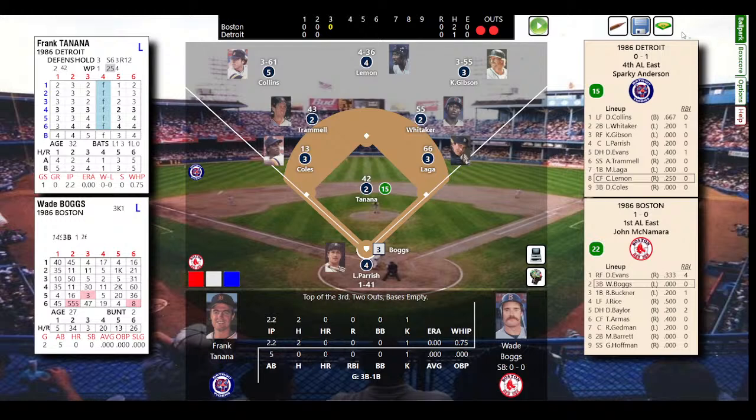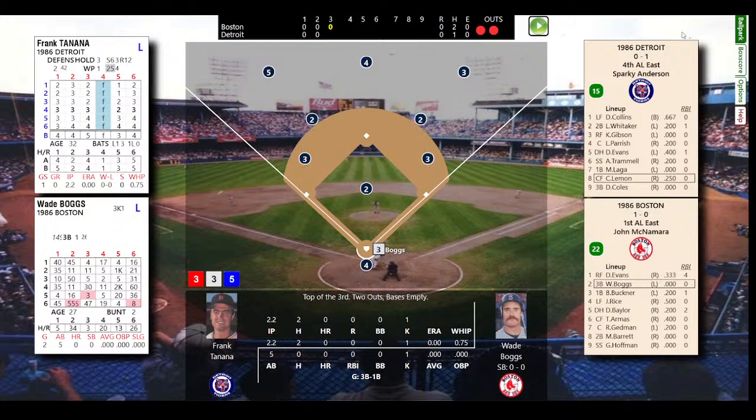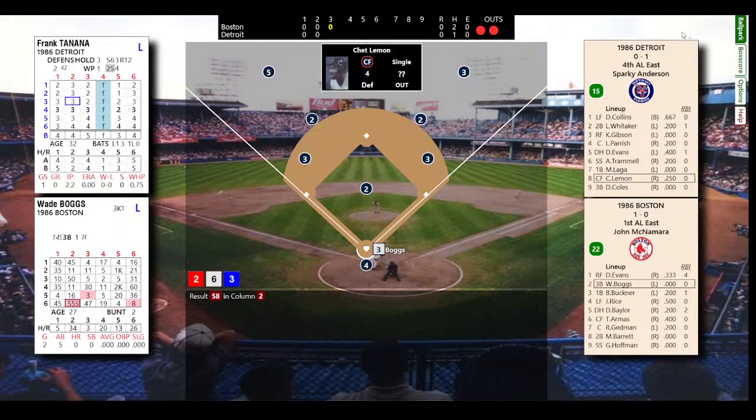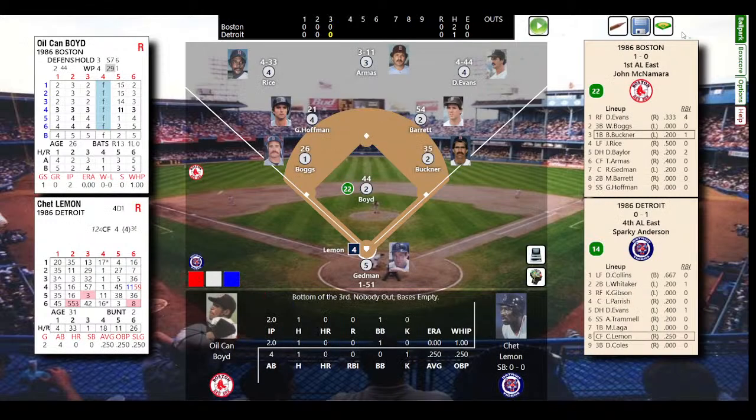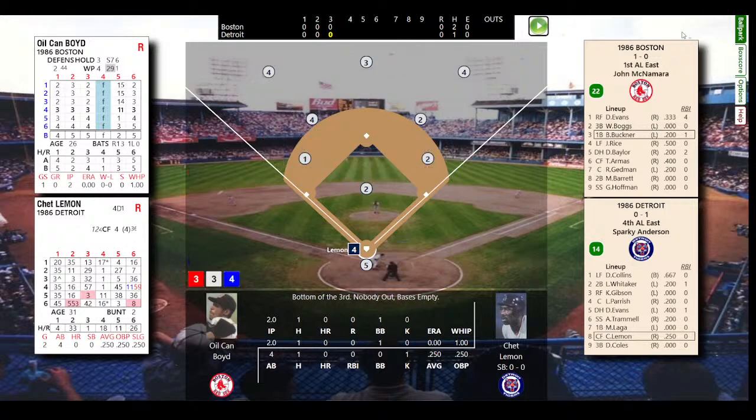Here's Buckner, looking for his first hit of the season. And there's a little looper to left center field. Chet the Jet. Can he get there? Can he get there? He does. So right now, Tanana and Oil Can Boyd are setting the tone here in this game. A pitcher's duel early on. So the Lemon, Coles, and the top of the order for Collins to face Boyd, bottom of the 3rd.